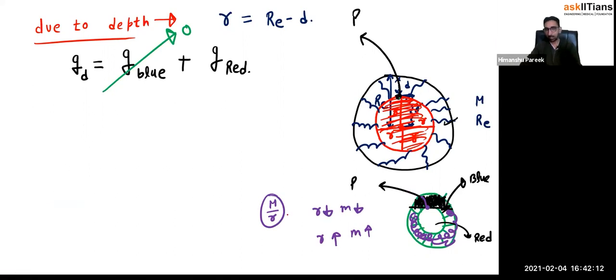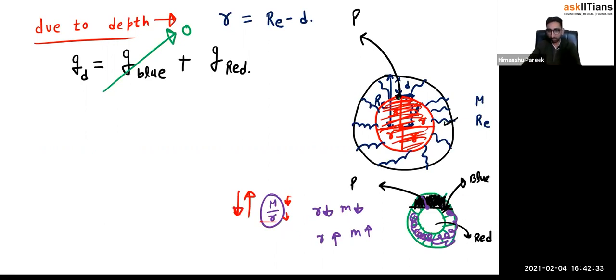Distance is less, so gravity should be more. But at the same time, mass is also less, which will make the gravity less. Do not get confused. r is less, which means the gravity is high. But capital M is also less, which means the gravity is low.